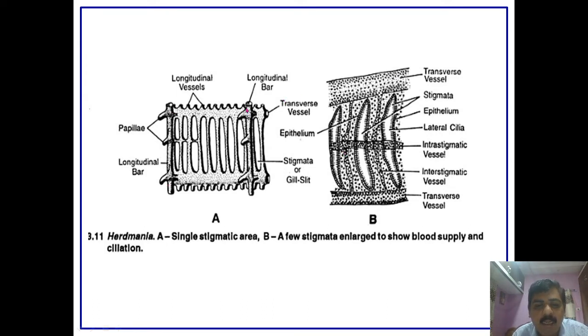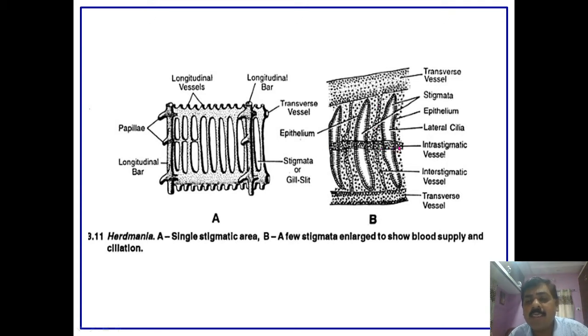These are the stigmata or the openings or the gill slits, and these are supported by the longitudinal blood vessels, and these longitudinal blood vessels are traversed by the intrastigmatic blood vessel. In between the stigmata there is a blood vessel that we call the interstigmatic blood vessel, which traverses the gills.